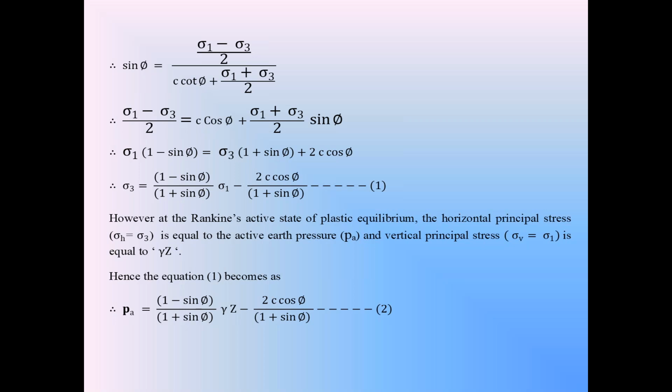You know that the vertical stress sigma V is equal to gamma into Z if the backfill is in moist condition. If the backfill is in moist condition, sigma 1 is equal to sigma V is equal to gamma Z. So this equation 2 becomes the active earth pressure in the cohesive backfill: Pa is equal to Ka into gamma Z minus 2 root Ka into C.